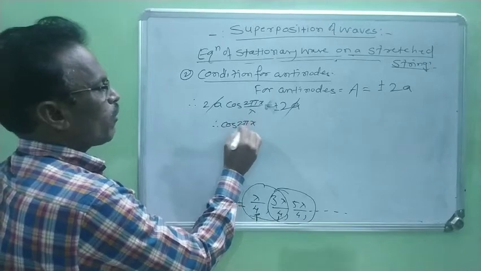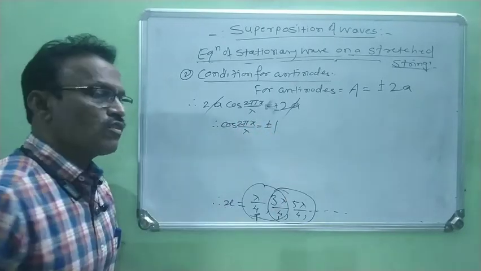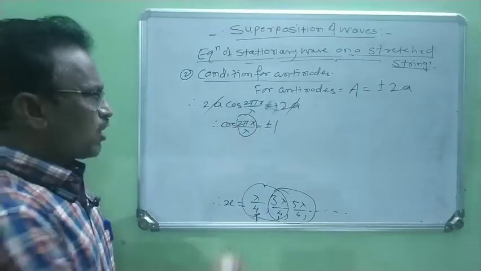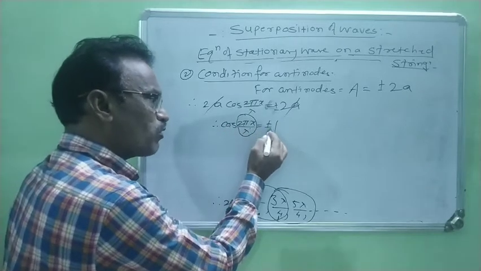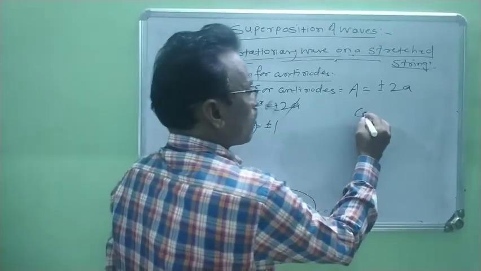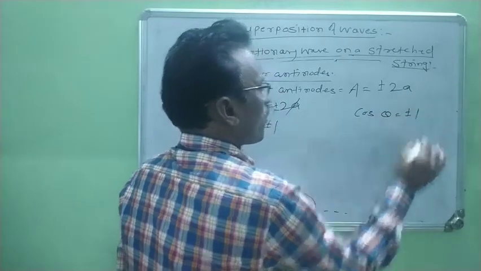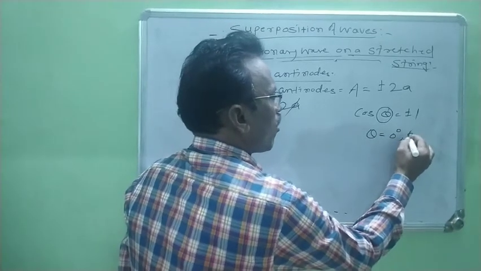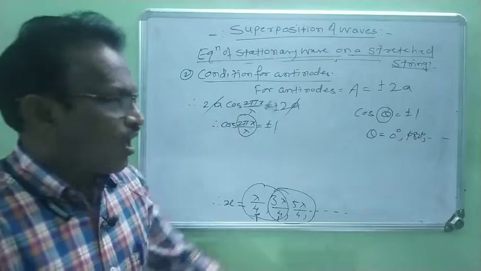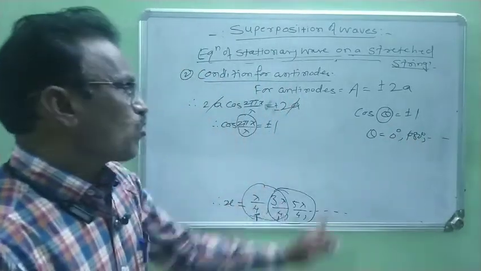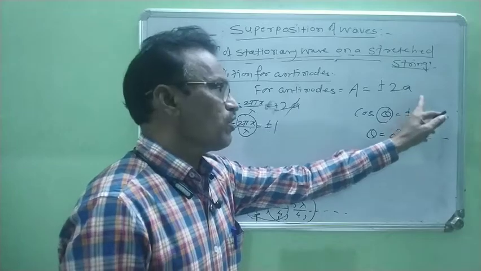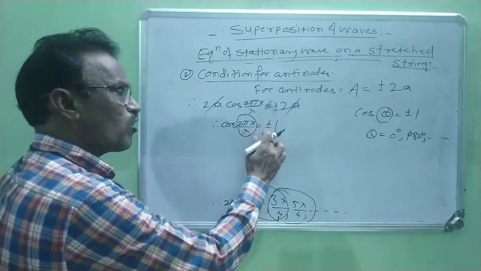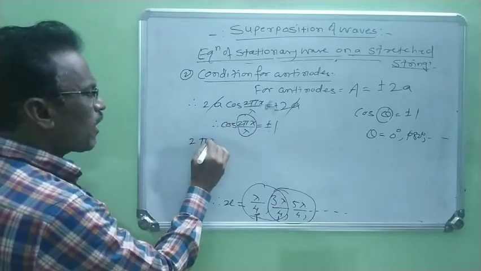Cos of 2 pi x by lambda is equal to plus or minus 1. Now when we consider this angle 2 pi x by lambda, the cosine of this angle is always plus or minus 1. Therefore when cos of theta is plus or minus 1, at that time this value of angle theta is always 0 degree or 180 degree and so on. For these particular angles, cosine of that angle theta is always plus or minus 1.